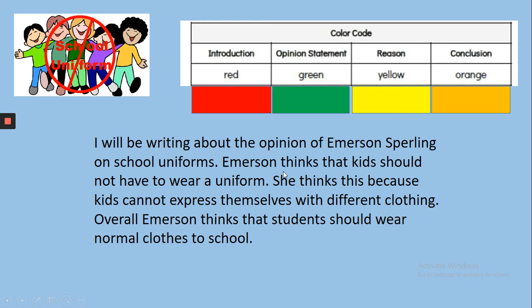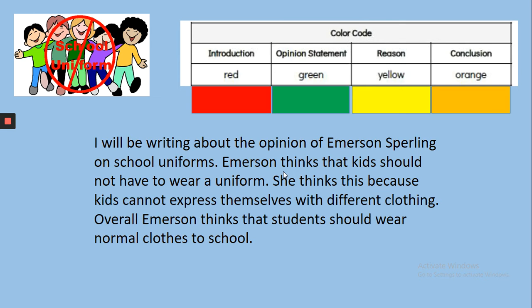Emerson thinks that kids should not have to wear a uniform. She thinks this because kids cannot express themselves with different clothing. Overall, Emerson thinks that students should wear normal clothes to school. Okay, so this was an opinion writing piece that Emerson does not want to wear school uniform.